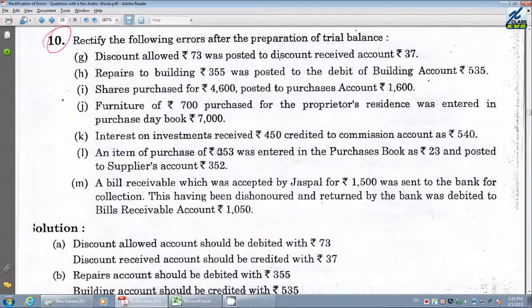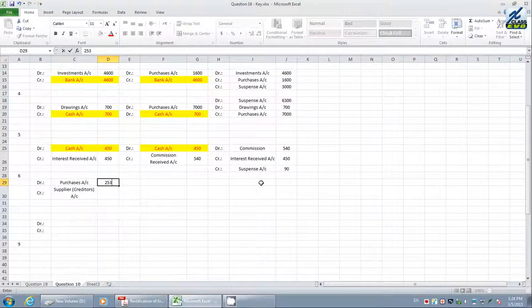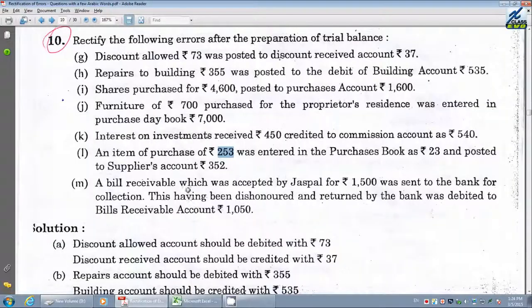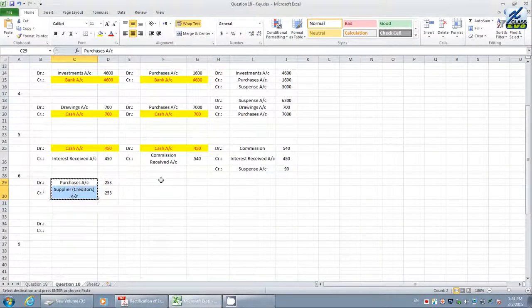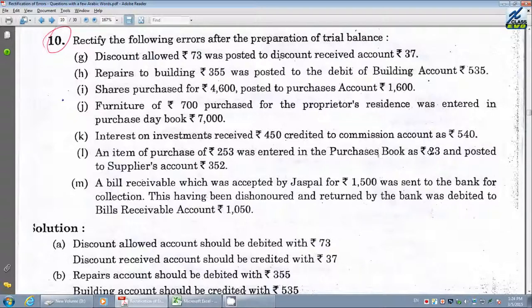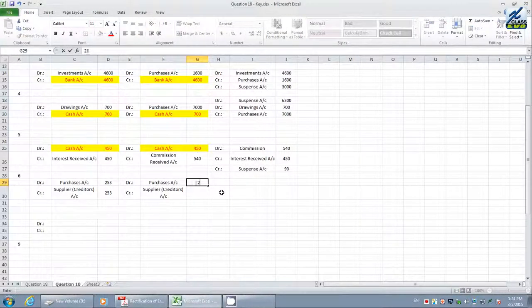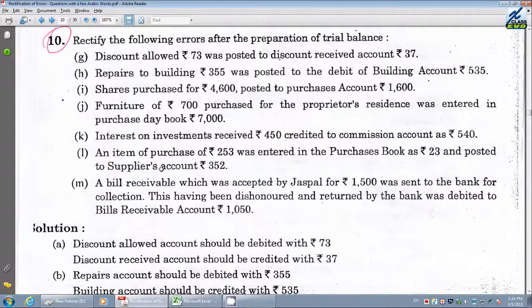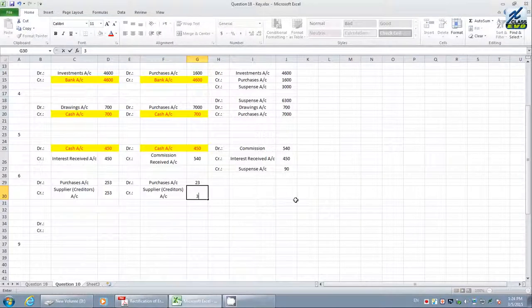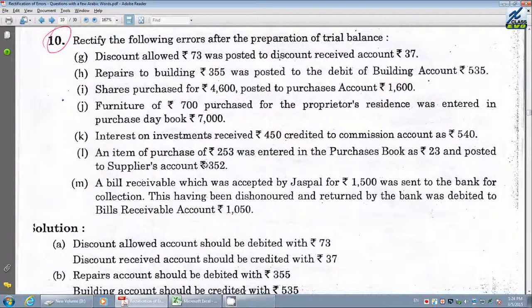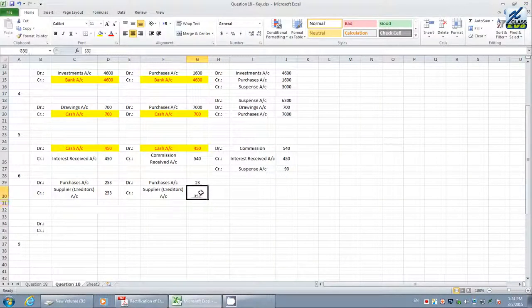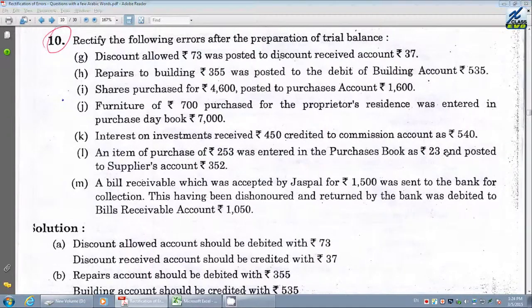How much value do they say? The actual value is 253. The correct entry must be 253. An item of purchases 253 entered in the purchases book and posted to supplier. Let us see now what the mistake is here. The accounts are correct. In the purchases book as 23, the purchases account, how much have they written? 23. And posted to the supplier account as 352. The supplier account, how much did they post? 352, and the purchases account they have posted as 23.